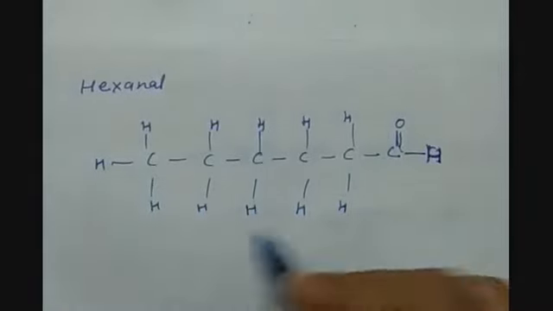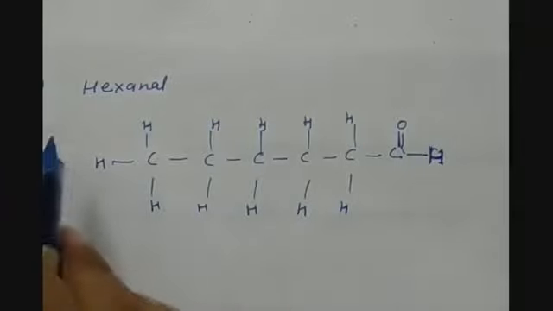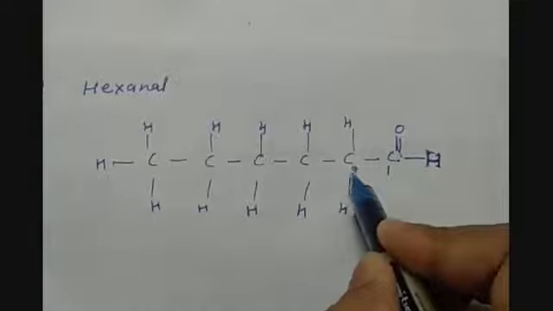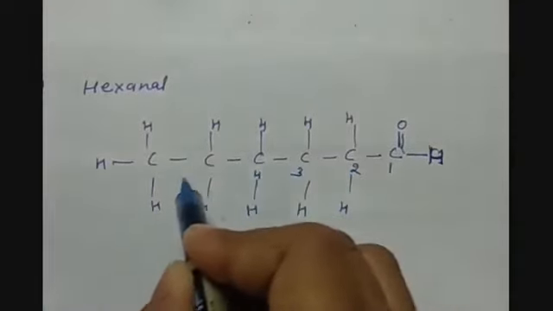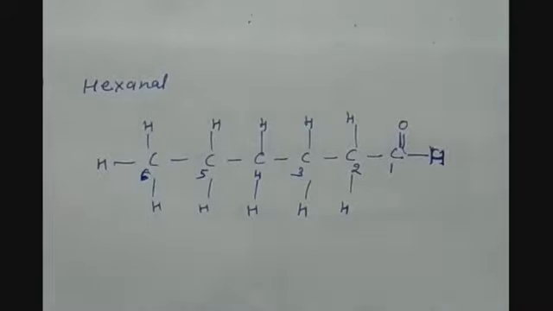So now this is the structure of hexanal. As we know, there is no need to mention the position as it is always at the first position. It is a terminal functional group. So here is the structure for hexanal.